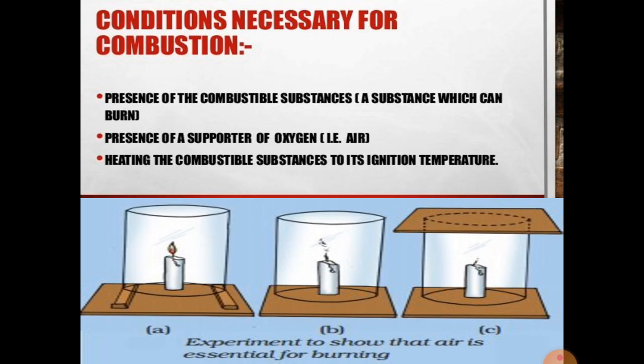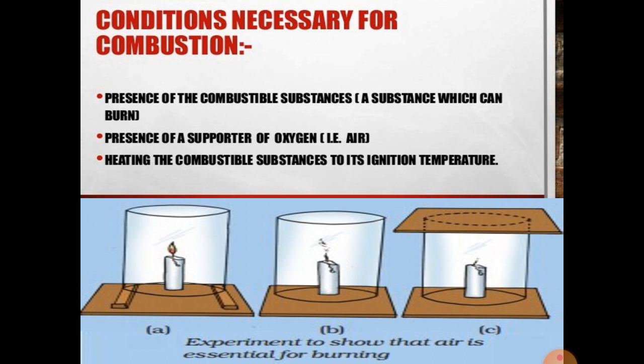Moving on, conditions necessary for combustion. What are the three basic requisites for combustion? Number one is the presence of a combustible substance, a substance which can burn, so there is no issue with it. Number two is the presence of a supporter of combustion, oxygen. For this, you can kindly see on the screen figures A, B, and C.